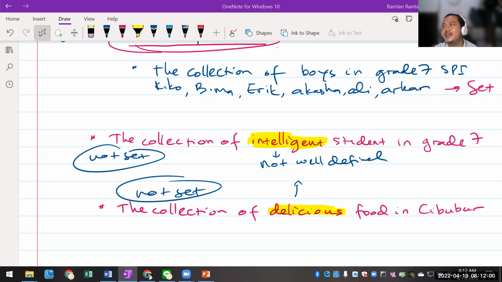Kalau Ali, kamu bilang the collection of cars to buy, semua cars juga bisa di-buy kan, ibaratnya. Jadi ya itu masih well defined.